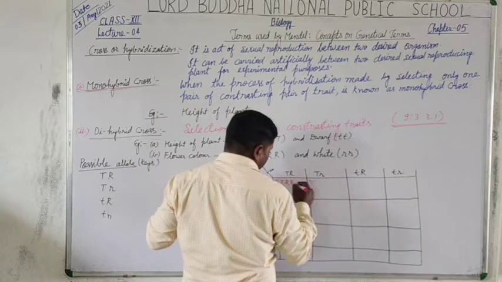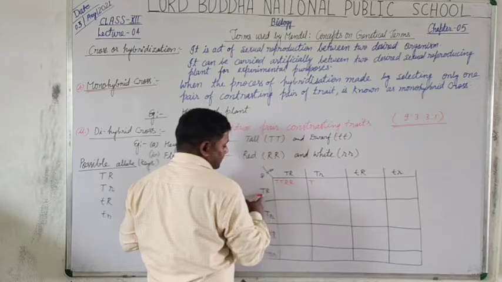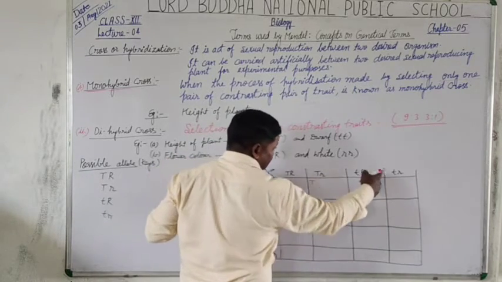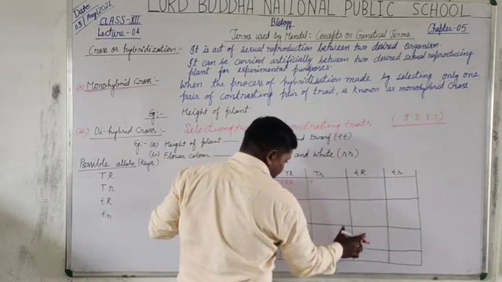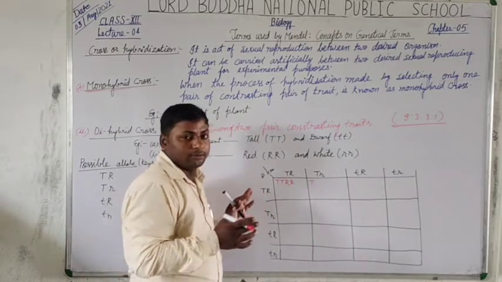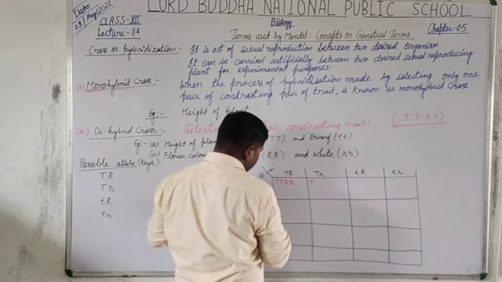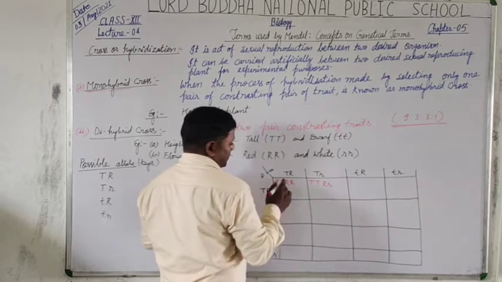Now again the capital T and capital R are crossed between this and this, after this and that, after this and that, and the results are written just below and in front of these. Is that clear? So capital T, capital R and small r.